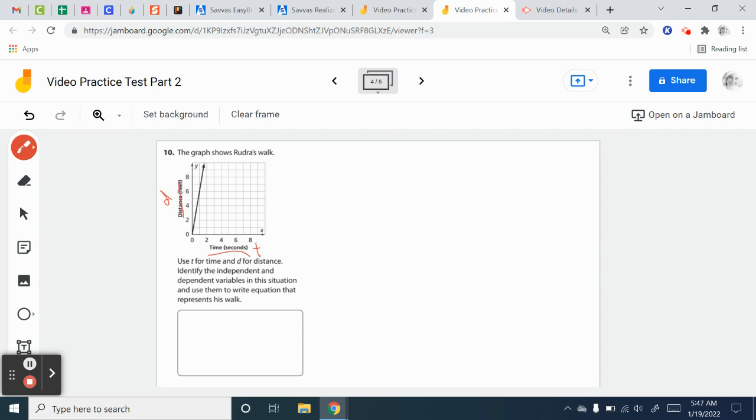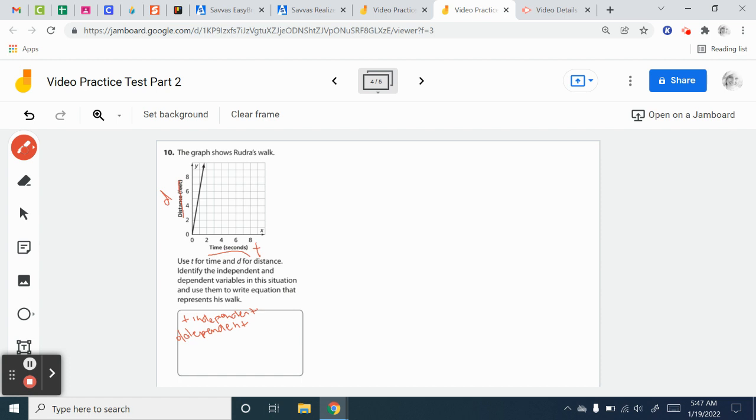All right. Identify the independent and dependent variables. Well, that's good. I already know. T is independent because it's on the bottom. And D is dependent because it is on this side. Okay. And use them to write an equation that represents this walk.